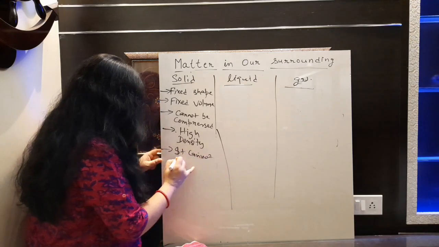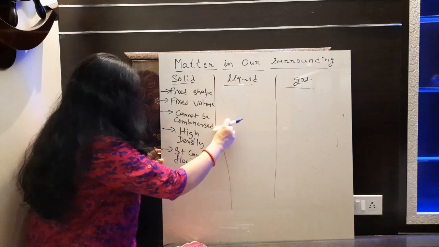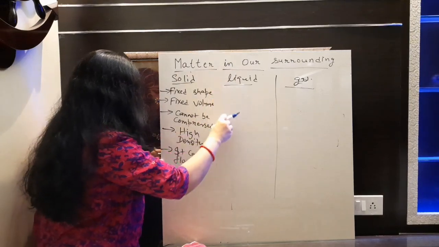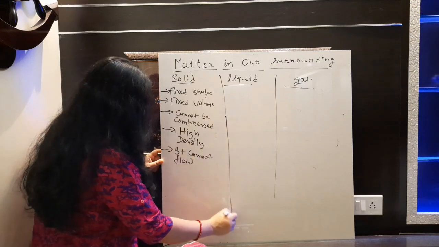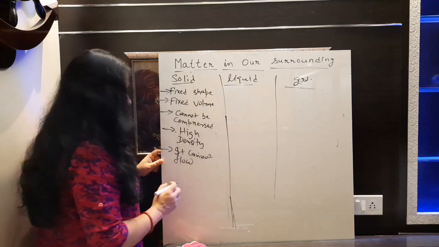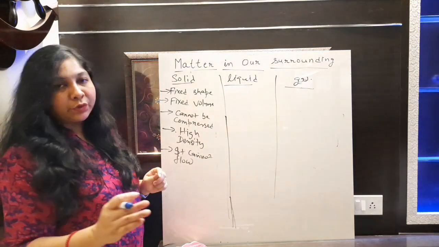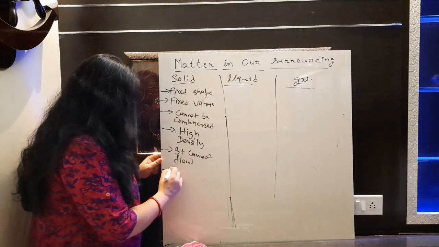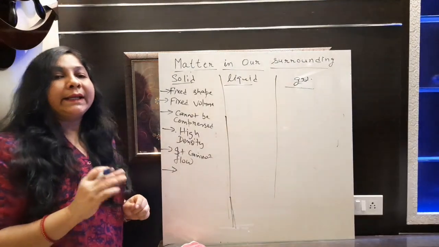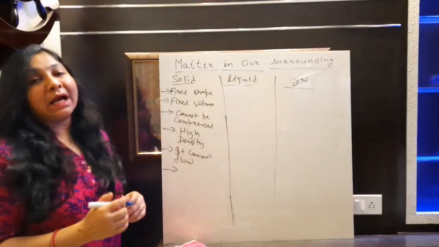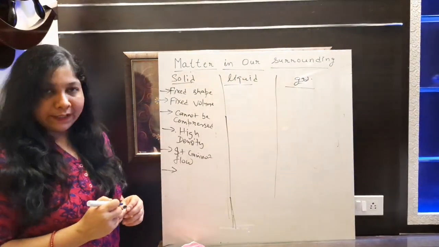And next, it cannot flow from one point to another point. It is not able to move. It will not have the property of fluidity. Because of that, it cannot flow from one place to another place. Now next we will talk about intermolecular space and intermolecular force of attraction.